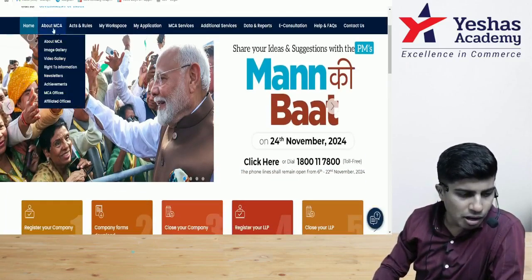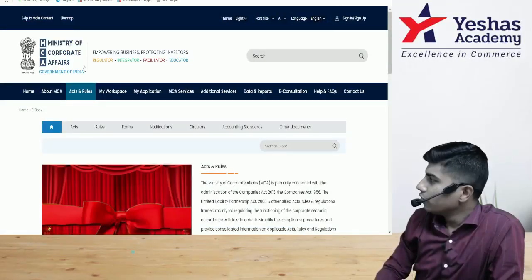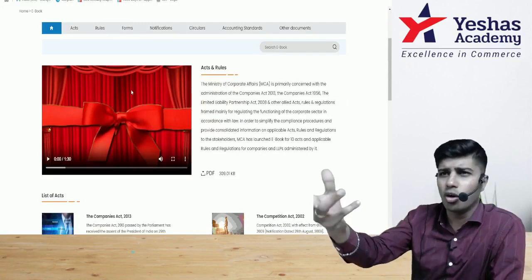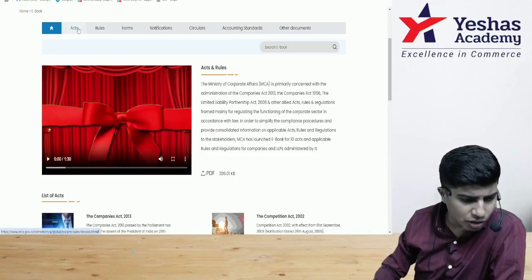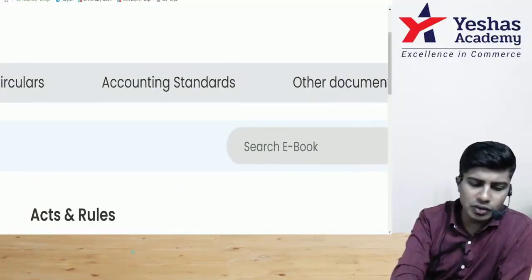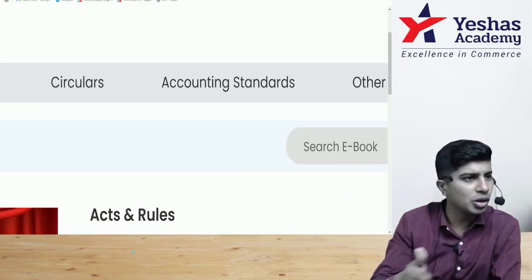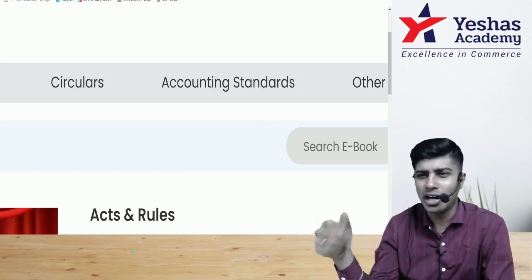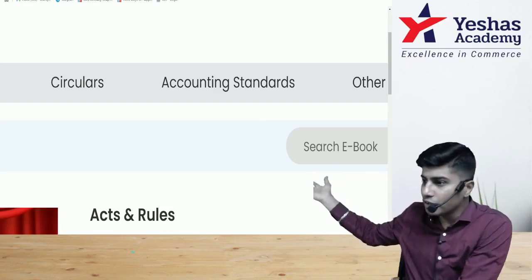Here you have home, about, and acts and rules. Let's come to the word acts and rules. It tells what are the acts or laws which are regulated by the Ministry of Corporate Affairs. So I will click on it. Observe here, what do we have in the ministry website? Accounting standards. So what you are reading is not a syllabus decided by some examination authority, or some CBSE board, ICSE board, state board, or a couple of people who sat over a cup of tea and decided it. This is officially there on the website of the Ministry of Corporate Affairs.